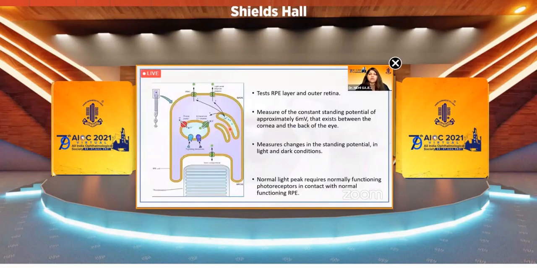So what is electrooculogram? It is a test of the RPE layer and the outer retina, and it is a measure of the standing potential of approximately 6 millivolts that exists between the cornea and the back of the eye. It measures changes in the standing potential in light and dark conditions. The normal light peak requires normal functioning photoreceptors in contact with the normal functioning RPE.